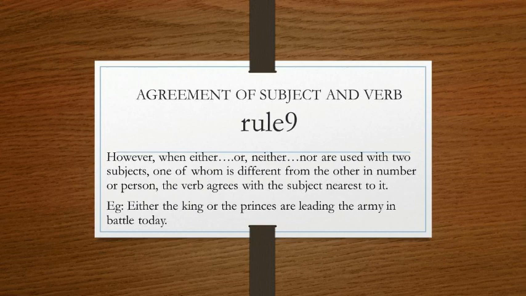Now here two subjects are there, king and princess, and both are different from each other. One is singular, another one is plural. As they differ in number, according to the rule, we will take the subject which is close to the verb, and that is princess here. Princess is plural, so the verb also will be plural. So, either the king or the princess are leading the army in battle today.